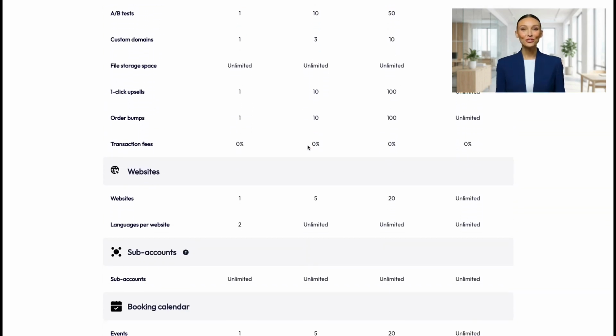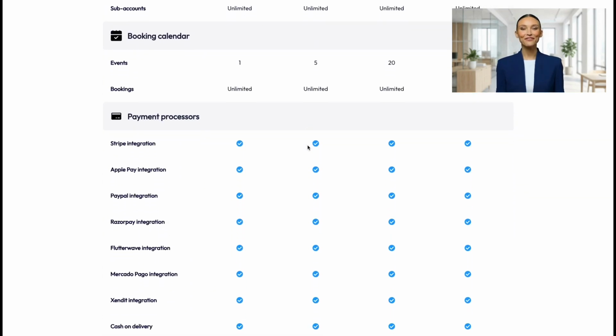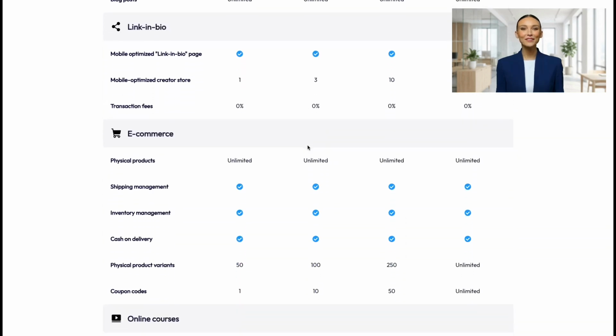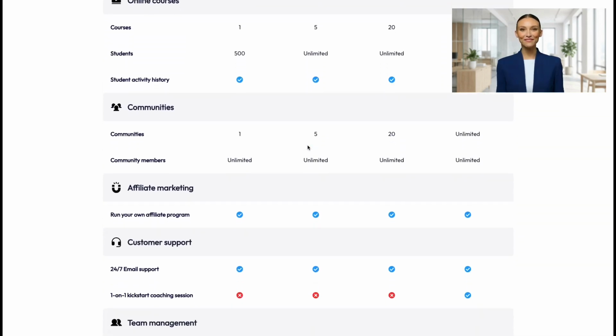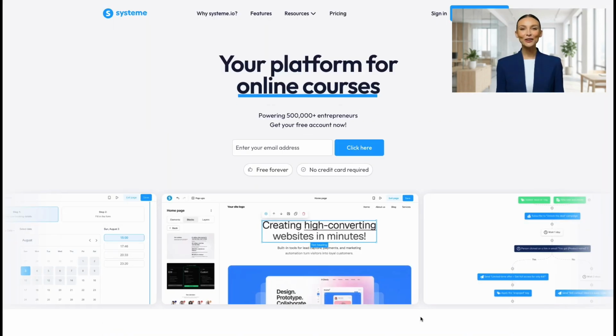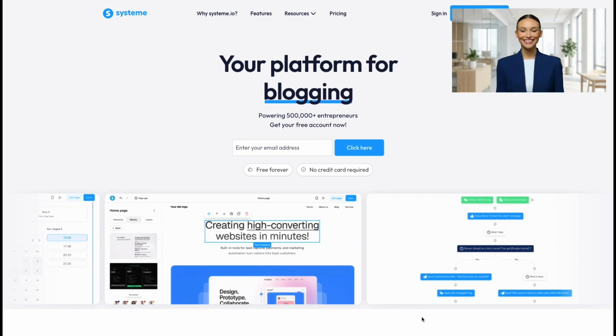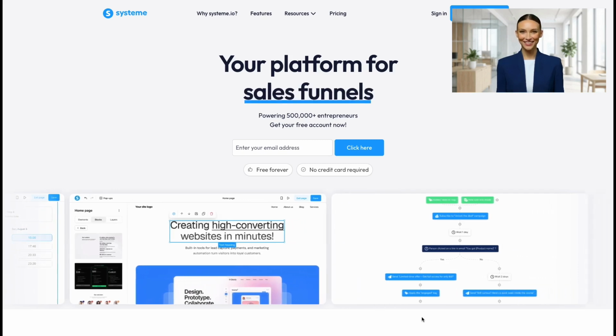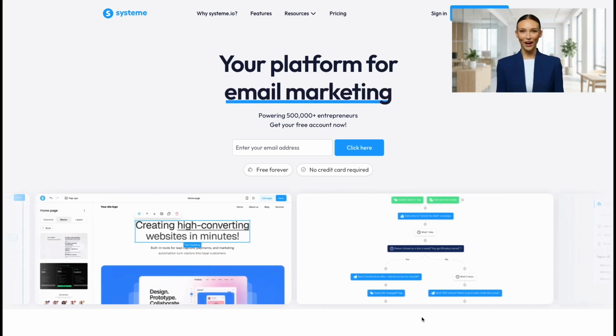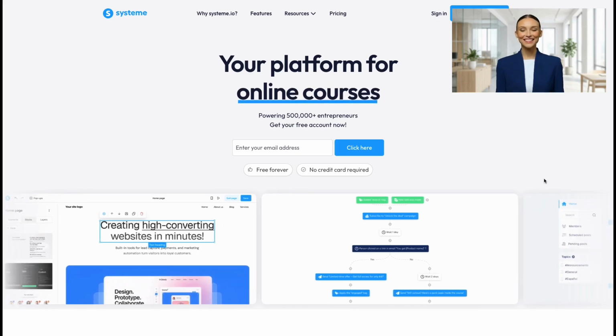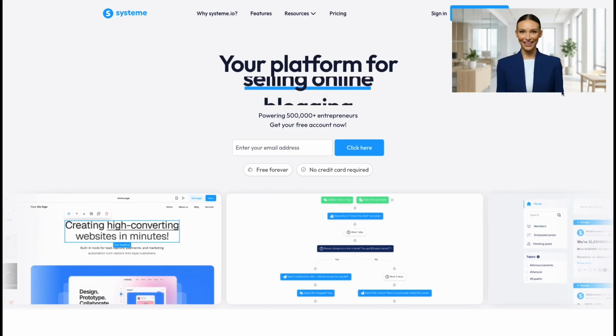Systeme.io is built for solo entrepreneurs launching their first product. The free plan alone includes everything needed to build a funnel, send emails, and sell a course before spending $1. Kit is built for content creators. The email list is the product, and Kit's free plan is the most generous in email marketing.